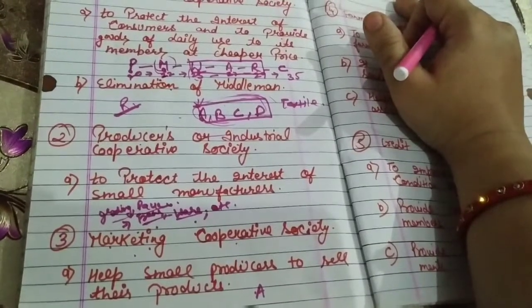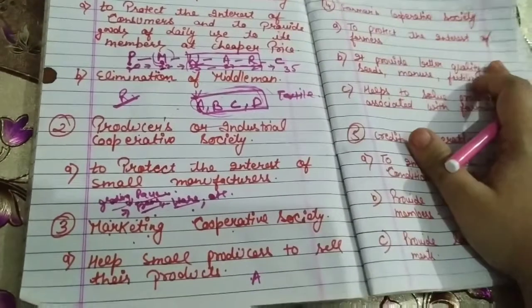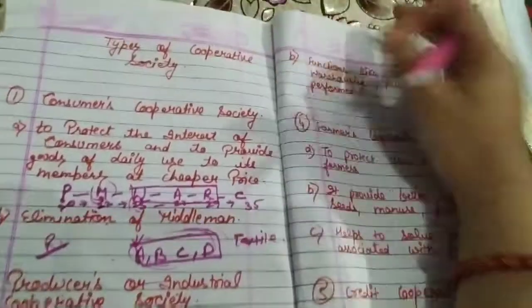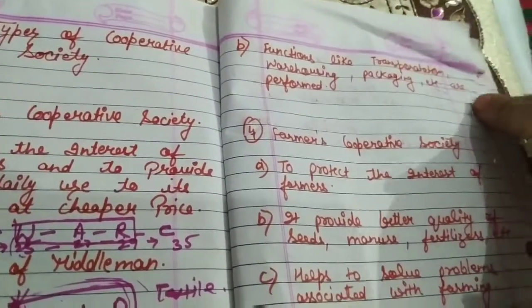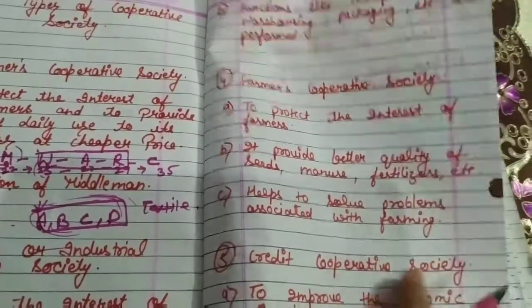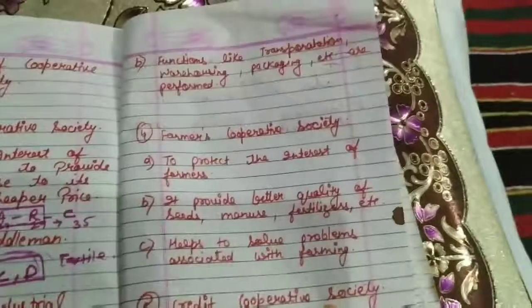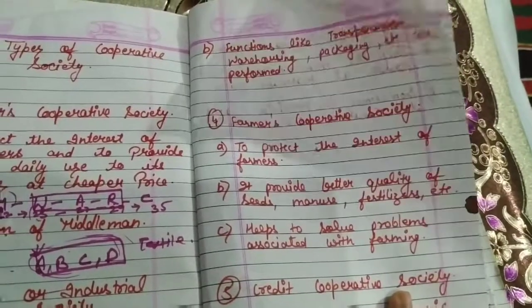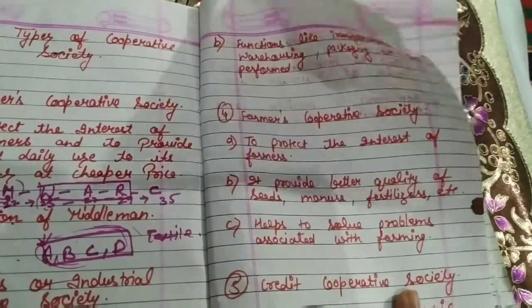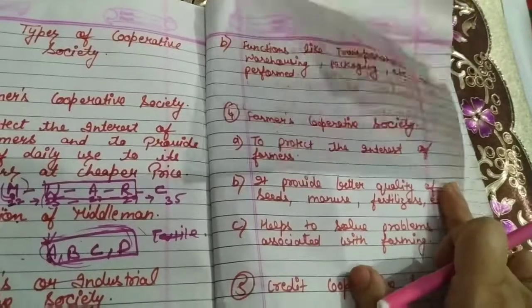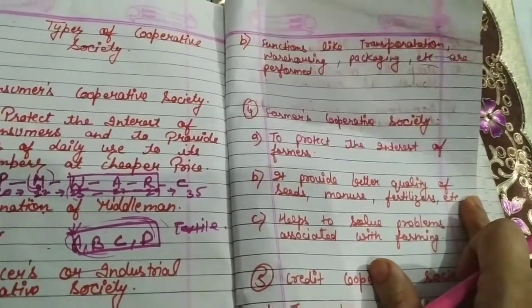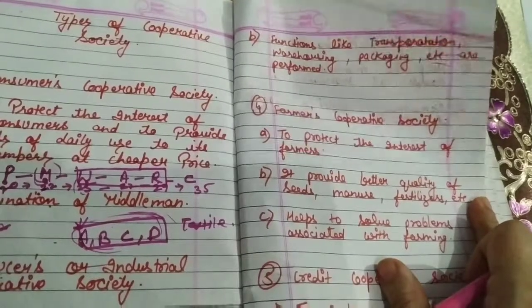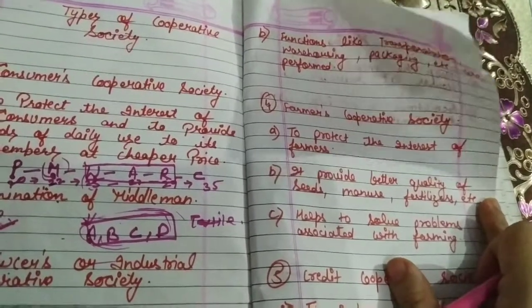Marketing cooperative society: in this, all the small producers join together so that functions like transportation, warehousing, packaging, etc. are performed in a very smooth manner. Next is the farmers cooperative society. In it, all the farmers join together so that it protects the interest of the farmers and provides better quality seeds, manures, or whatever farming material is needed, on easy terms and conditions or at cheaper rates, right?